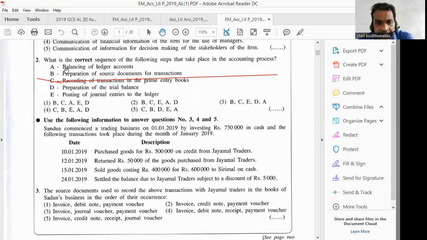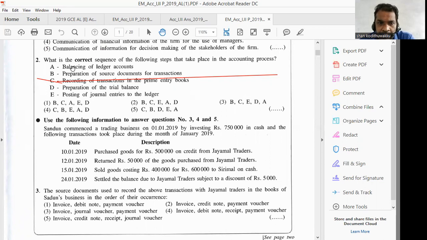You are given A, B, C, D, E. But even at the examination, if you read everything and try to match all the things in all 5 answers, it will take time. Therefore, when you read the first 2 answers, you have to decide the order. That is the secret. Otherwise, when you read all 5 answers and match, it will take time. Then you are not in a position to complete all 50 questions within 2 hours.